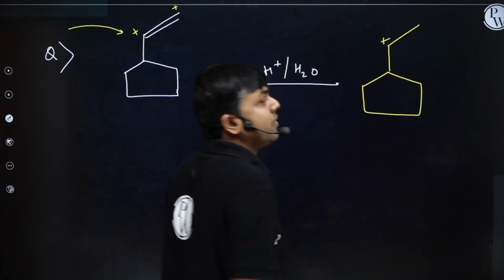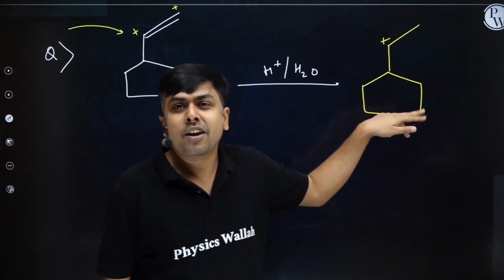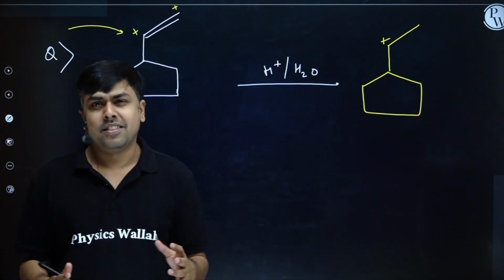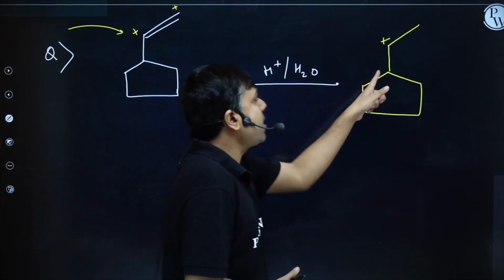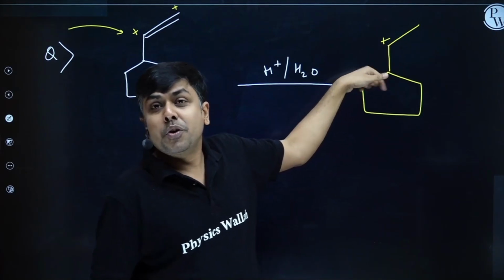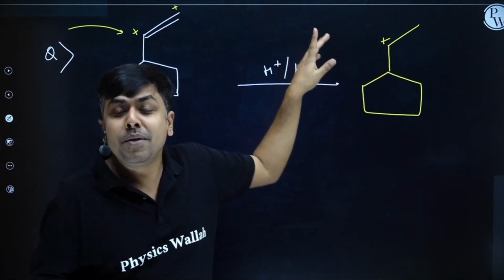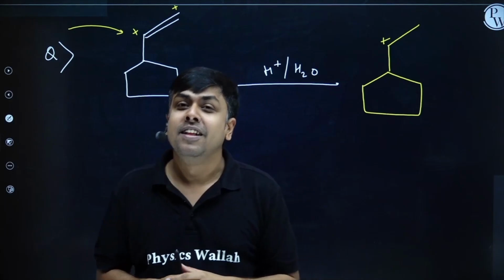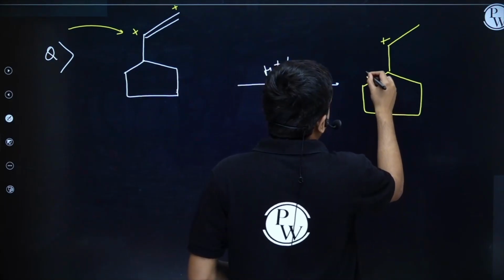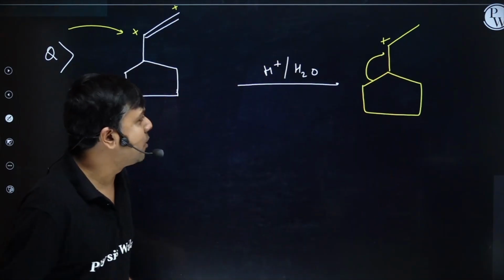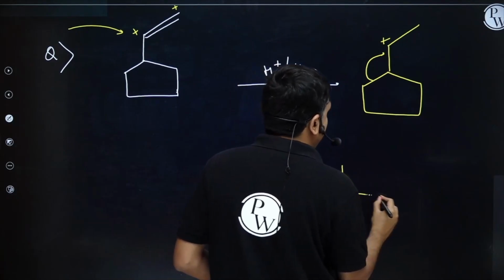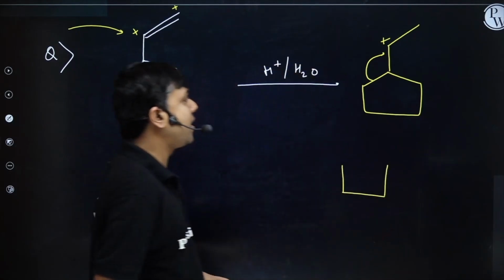Right, students? Now, this carbocation will undergo rearrangement. Why will it undergo rearrangement? The answer is, I am having a 5-member ring. Just outside this ring, I am having a positive charge. So it will undergo ring expansion to give me a more stable carbocation, right? And now, I will have the migration of this alkyl group, and then I will have the formation of a more stable carbocation like this. Let's see how I do ring expansion.